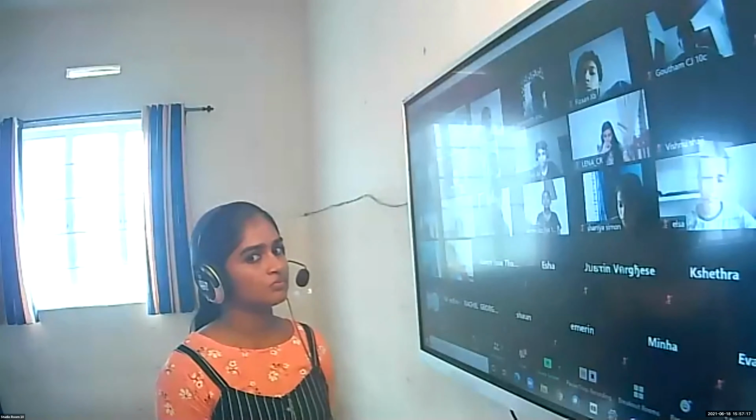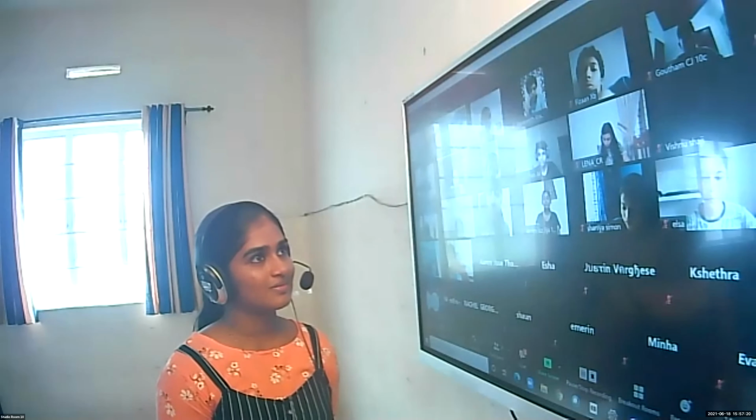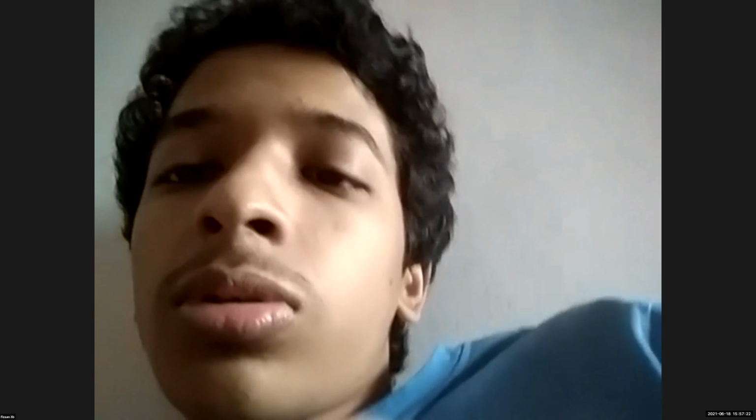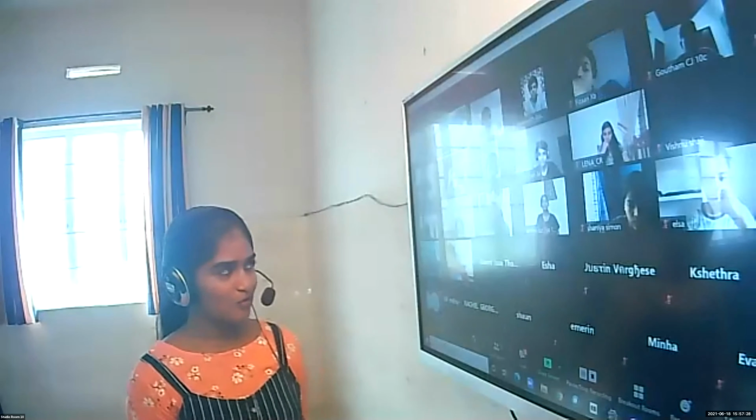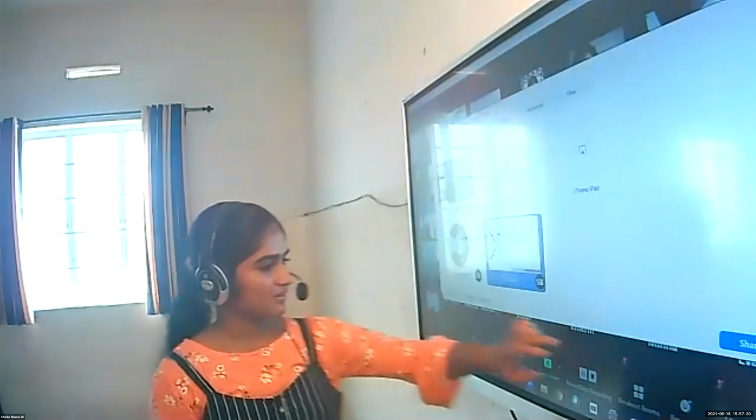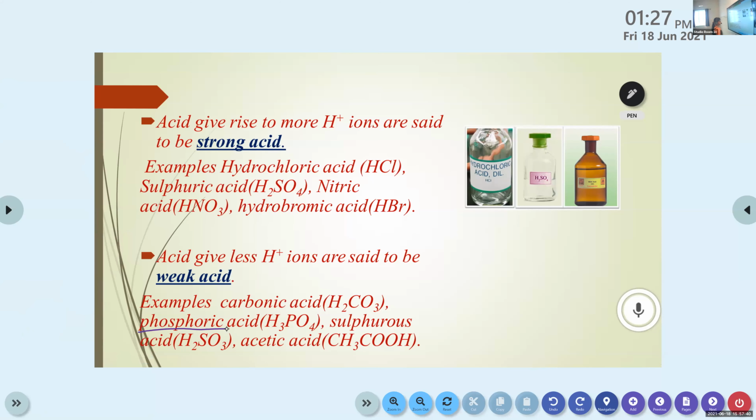Phosphoric acid. Carbonic acid is also there, then phosphoric acid. Then the next one is sulfurous acid. Do not get confused between sulfuric acid and sulfurous acid. Here it is sulfurous acid in weak acid, and in strong acid, it is sulfuric acid.